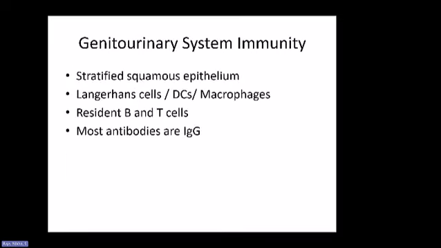Genitourinary system: stratified squamous epithelium here. There are lots of dendritic cells, macrophages, and Langerhans cells. There are resident B and T cells. Here, most of the antibodies are of the IgG subtype.